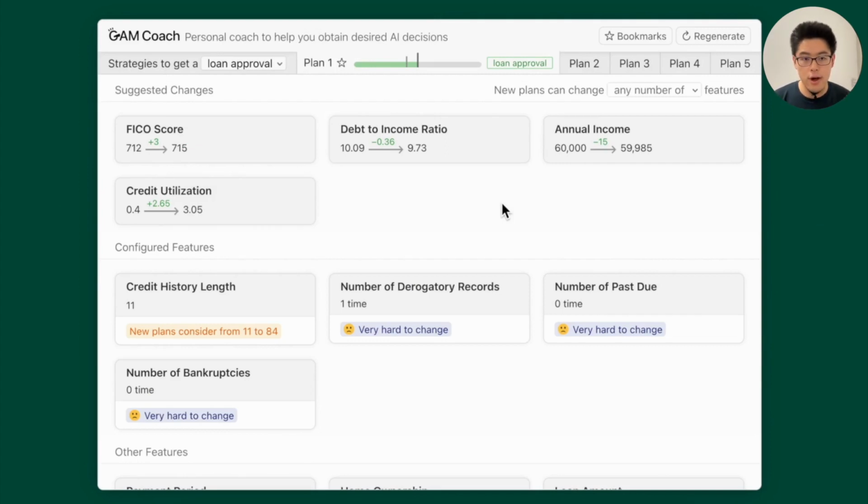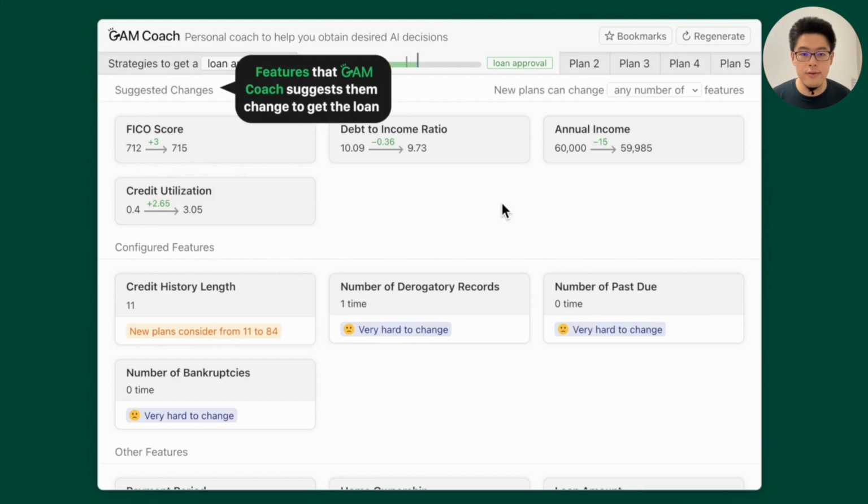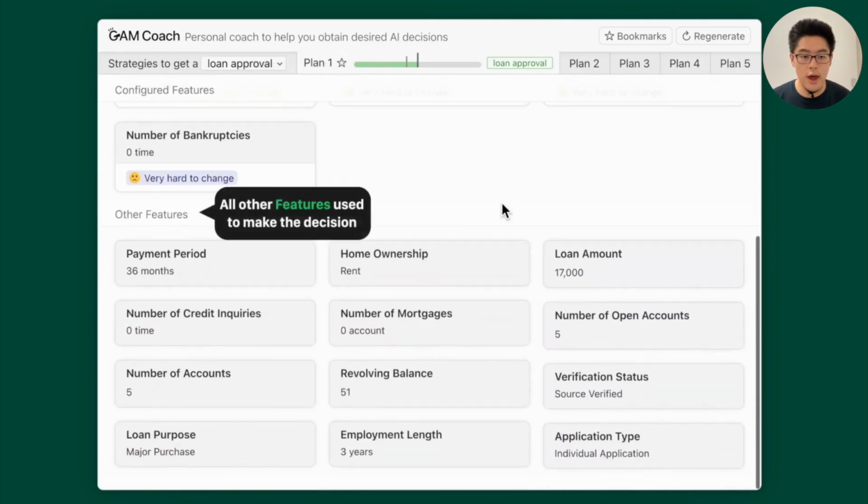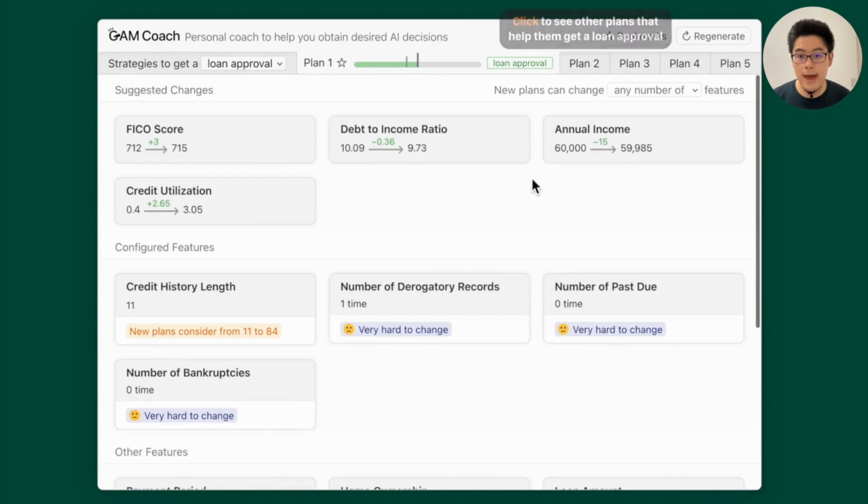And here's an example of how GAM Coach can suggest how a rejected loan applicant can change their input features to get a loan approval. So in the web interface, in the first section, we have some different features that have already been changed by GAM Coach using the default configurations. You can also hover over to see some different features. Here's a feature with some specified preferences. Here are all the default preferences, and here are the other features. You can also click different tabs to see different plans.